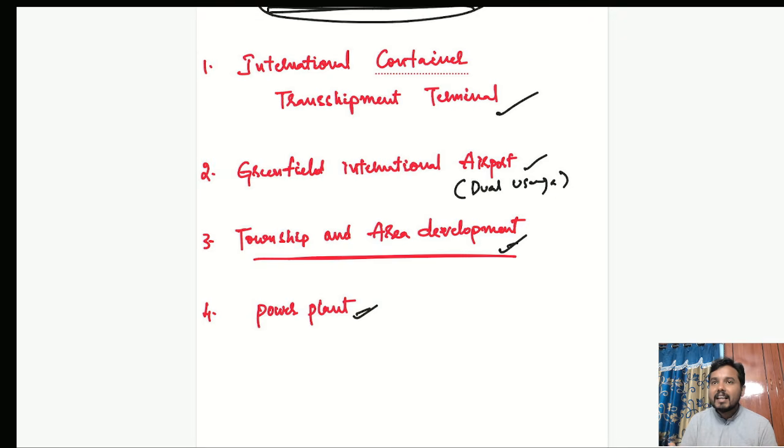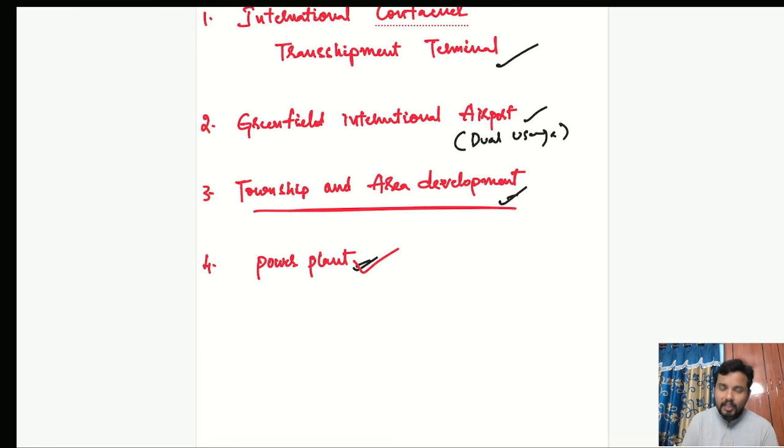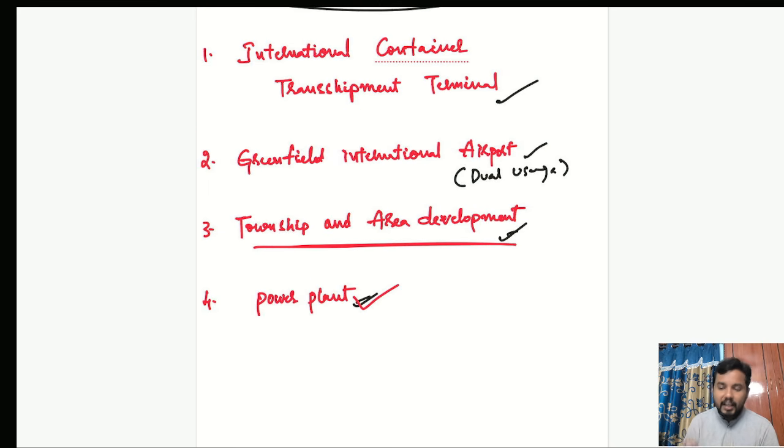Thereby there is a very much requirement of developing a township and area. And also a power plant to run the township, area development, Greenfield International Airport, and all these things. To do all this, we need a lot of power. For that we are constructing a power plant.